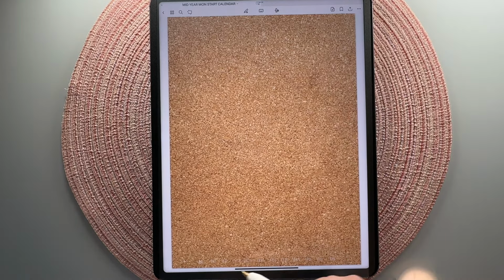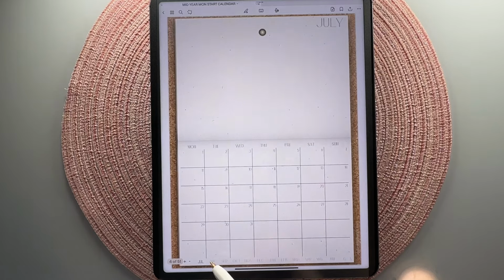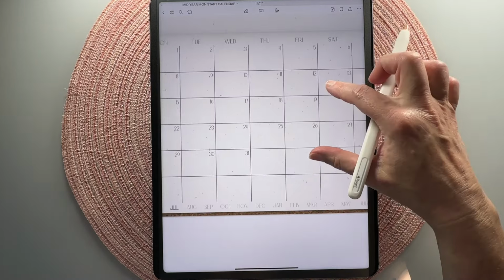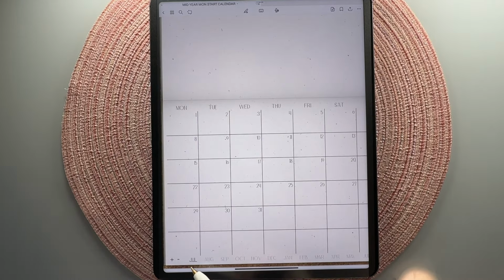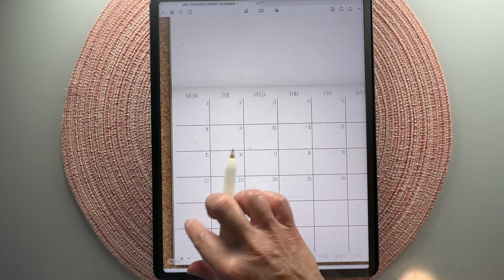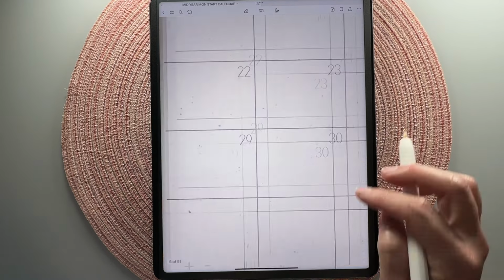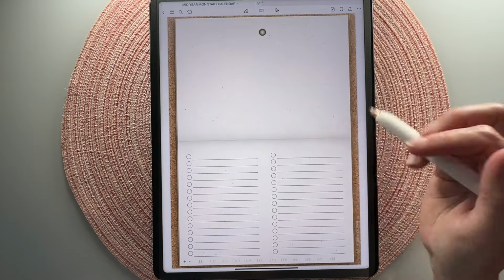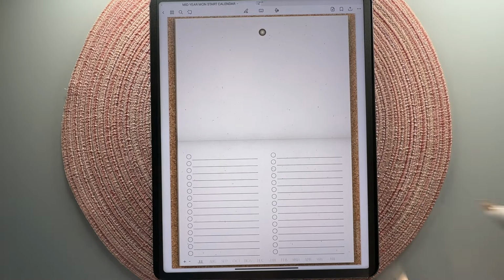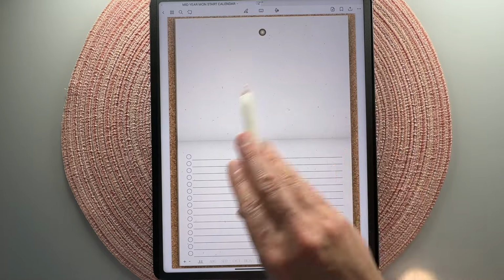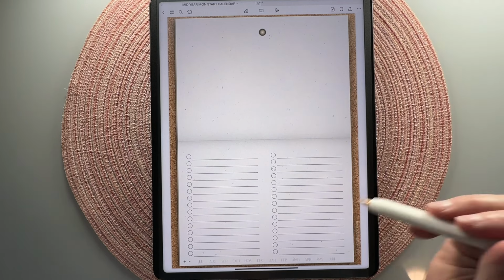Down on the bottom, if you want to get back to that July page, you just tap on July, and notice the month that you're on will always highlight and underline. These little buttons down here, this plus and minus: the plus will take you to that month's checklist, which is a 2-column checklist with a blank top for lots of planning.